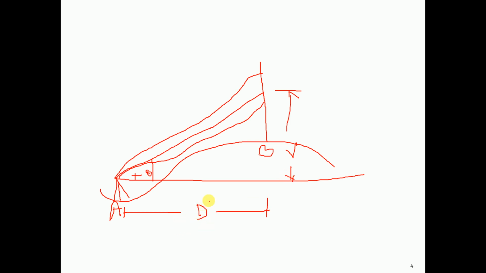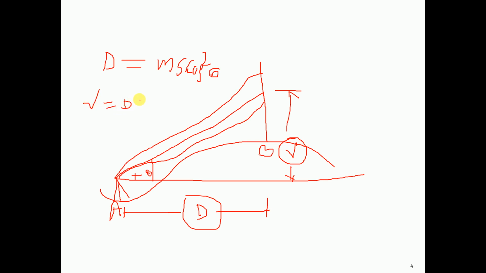So, the values of D and V are obtained indirectly. You are not using any tape or any instrument to get the value of V and D. How are you getting D? You get D using the equation D = m s cos² θ, where m is the multiplying constant and s is the staff intercept. Once you get D, you find V = D tan θ.